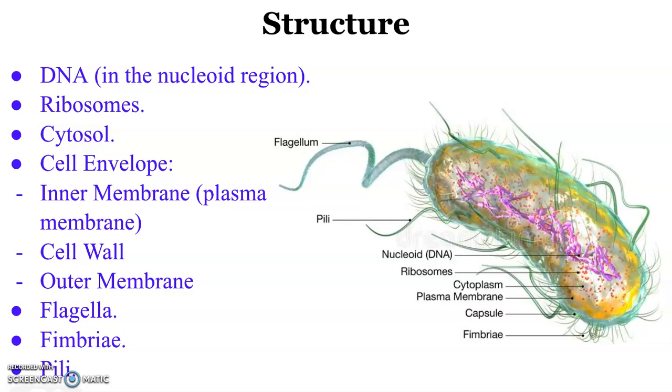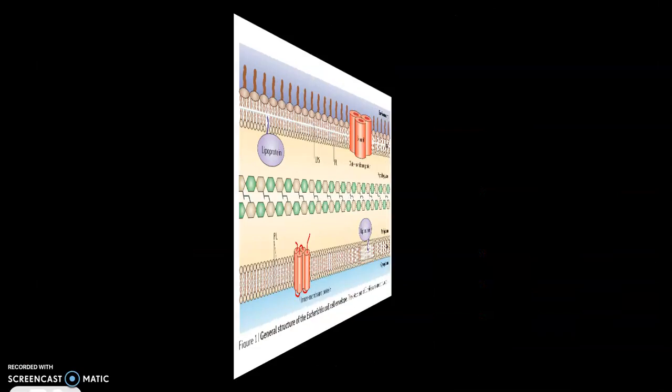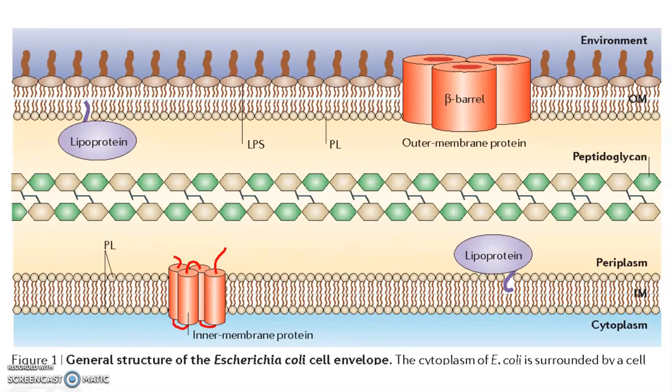Pili, which are filamentous surface organelles as flagella and fimbriae, may also be present to aid with adherence to other cells and surfaces. This is a picture of the cell envelope found in E. coli. As you can see in the picture, we have a semi-permeable plasma membrane, the periplasmic space where the peptidoglycan cell wall is found, and the outer membrane composed of phospholipids in the inside leaflet and lipopolysaccharides in the outside leaflet.